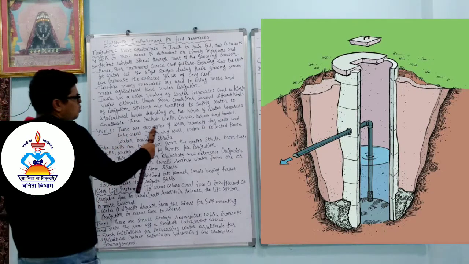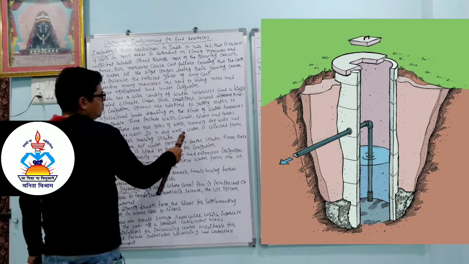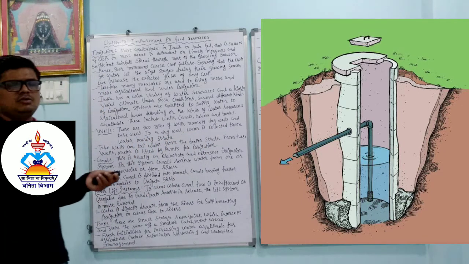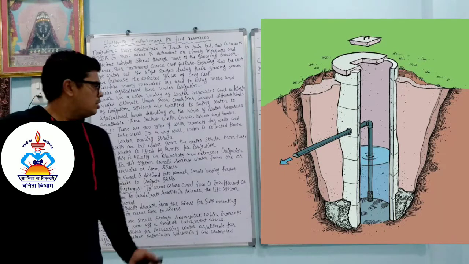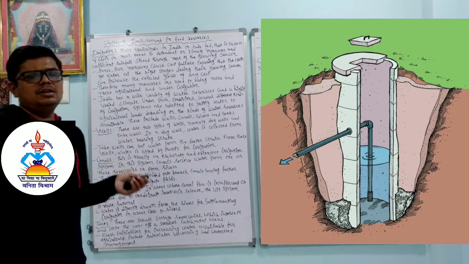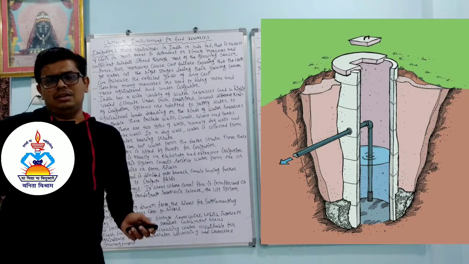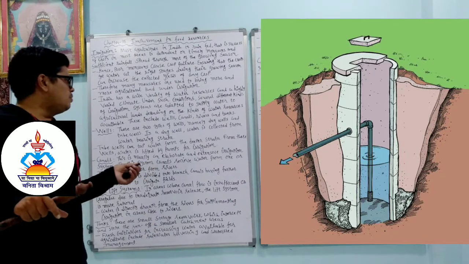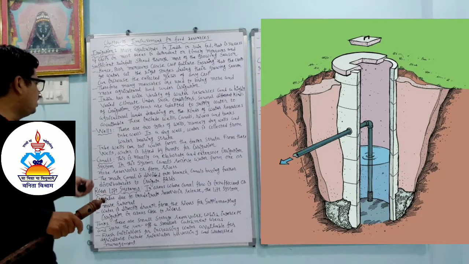Wells: there are two types of wells, namely dug well and tube well. In a dug well, water is collected from water bearing strata. So one is called the dug well and the other is called what? Tube well. In the dug well, water is collected from the water bearing strata. Simply, in the village you find the well, that is a dug well. In the different layers of the earth, water is flowing, so from that we get the water. That is called the dug well.